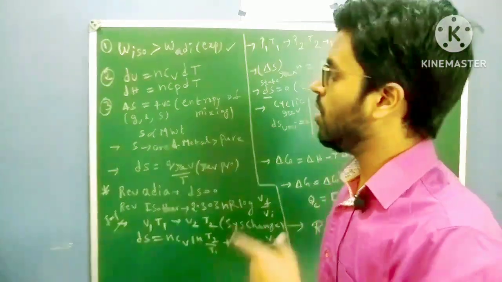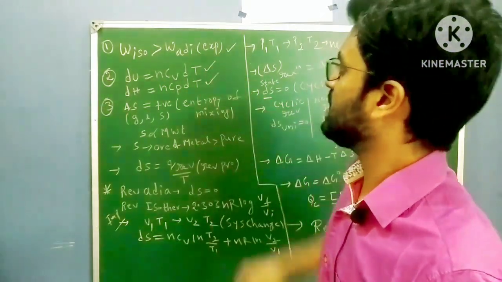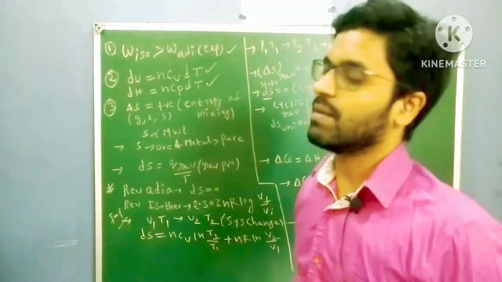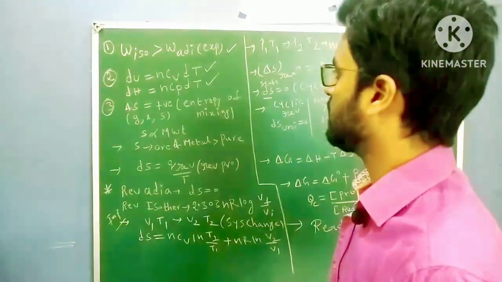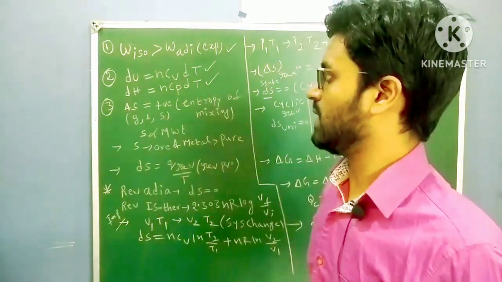Direct questions will come on this too. dU equal to nCv dT, dH equal to nCp dT. Right, dT means temperature change, you have to take T2 minus T1, T final minus T initial. You have to take Cv and Cp values, and n means number of moles.